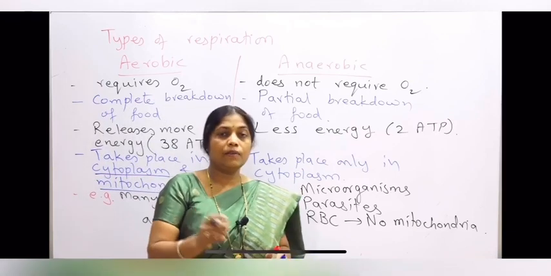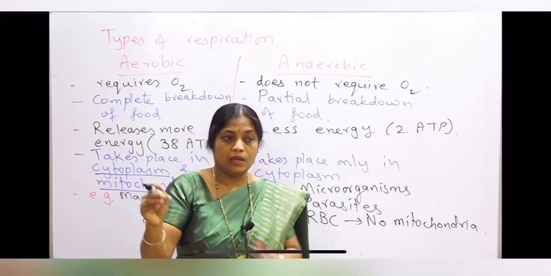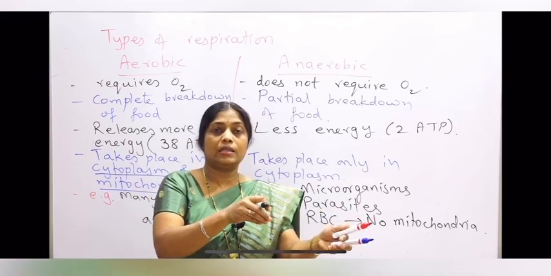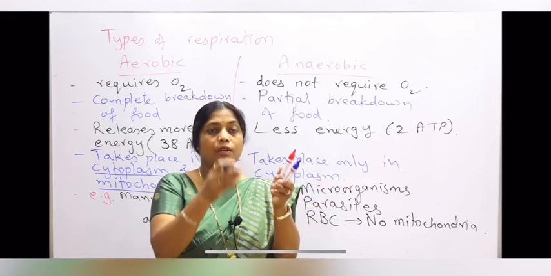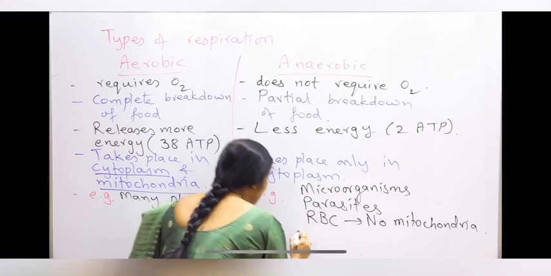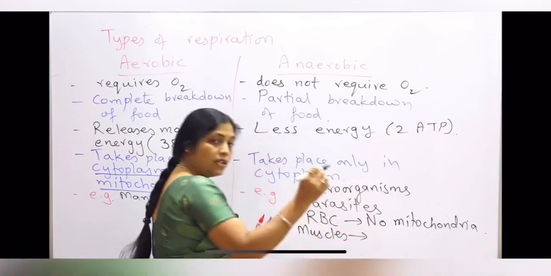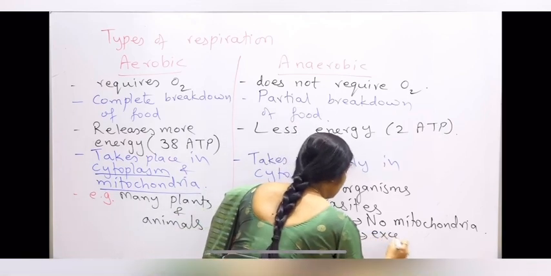In fact, in our muscles also, if there is excess work in the muscles and oxygen is not being constantly supplied to the muscles, then also we will find that there is anaerobic respiration taking place in our muscles. Not always, but in muscles, anaerobic respiration takes place when there is excess work.